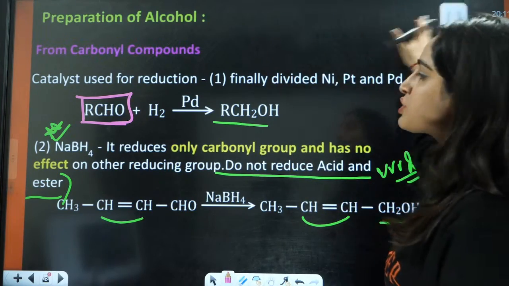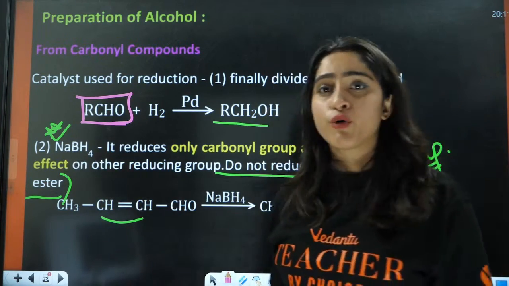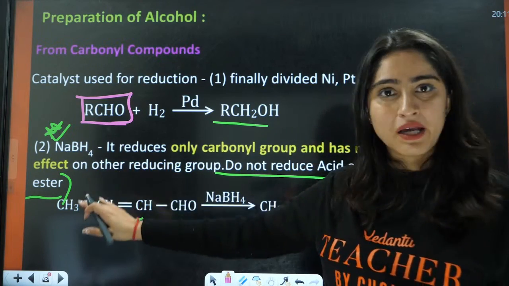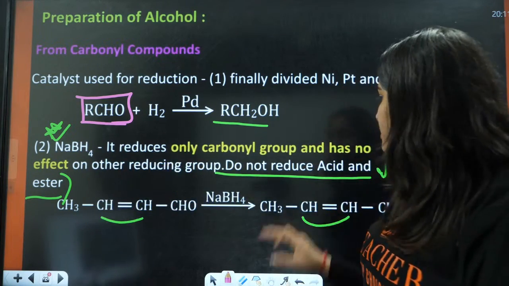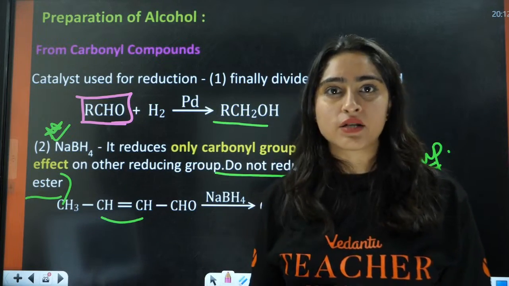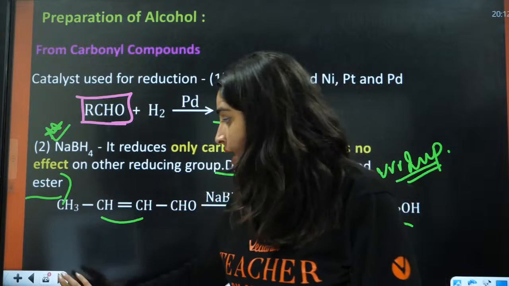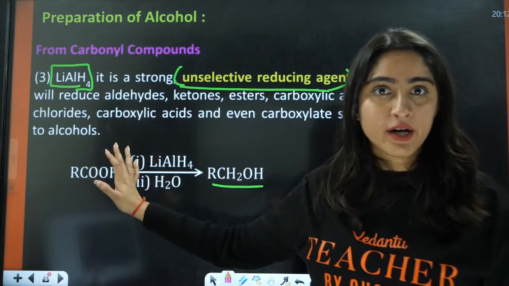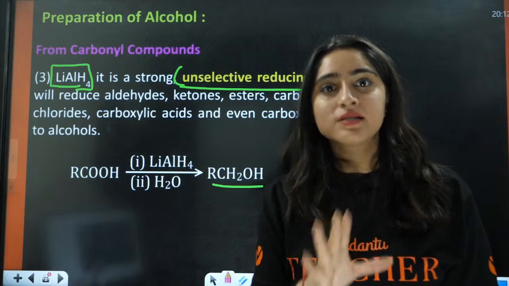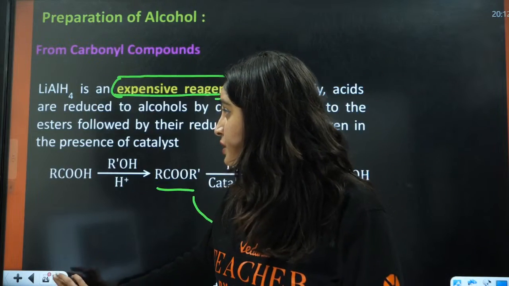You need to know what the strong reducing agents are. NaBH4 is a good reducing agent, but it does not reduce acid or ester. Except for that, it does reduce acid halides to alcohols. LiAlH4 is also a very strong reducing agent, but hydrogenation in the presence of a catalyst is not a very strong reducing agent.